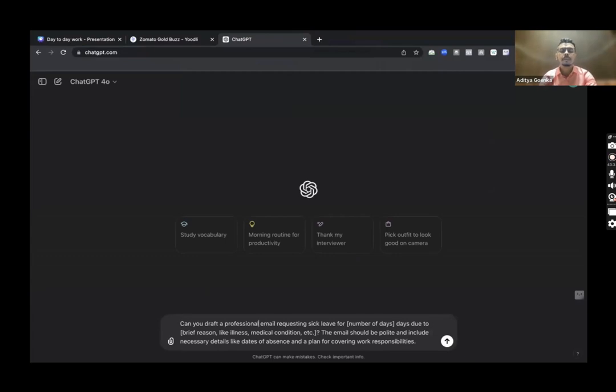Can you draft a professional email requesting sick leave for, let's say, 2 days due to, let's say, you have to travel due to a cousin's wedding outside station. The email should be polite and include necessary details like dates of absence and a plan for covering work responsibilities.